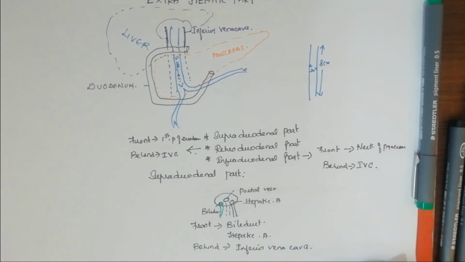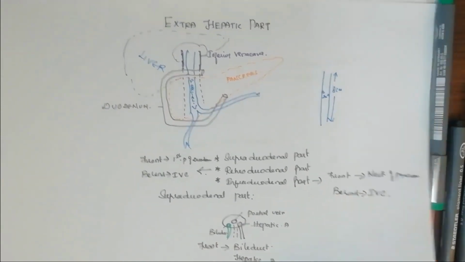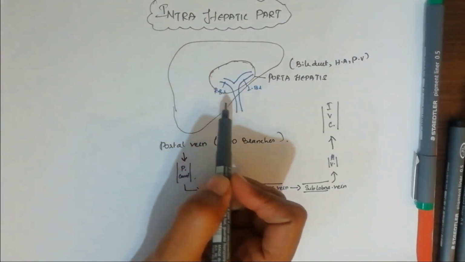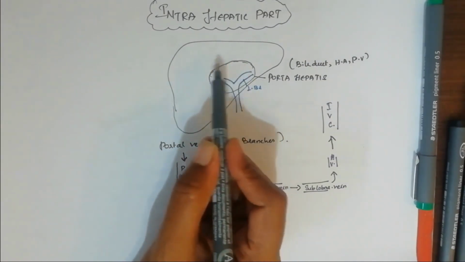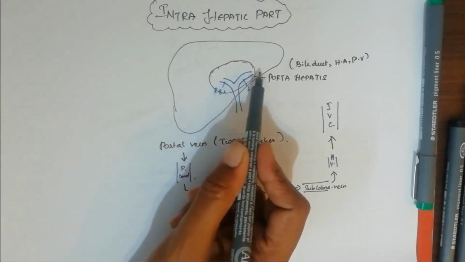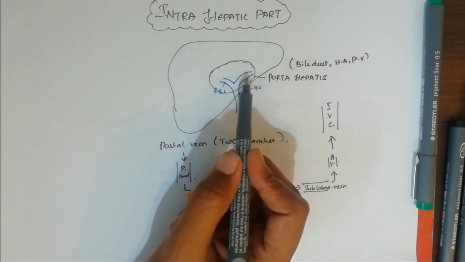So inside the liver tissue, this is the vein which is going to form a space filled with veins; we will call that hepatic sinusoids. Later, these hepatic sinusoids are going to continue and form the central vein, and this central vein again is going to transform into sublobar veins between the lobes of liver.